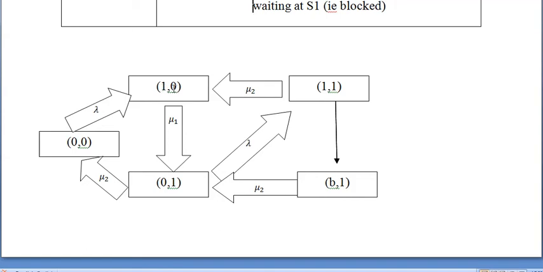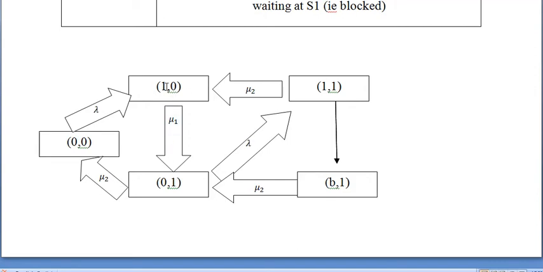Next, if the first server finishes its work, this customer has to go to the second server. Therefore the direction is given by this one. Now this customer has finished his service at server 1 and passed on to the second one. Therefore the state becomes 0 comma 1. There is no customer in the first server and one customer in the second server.